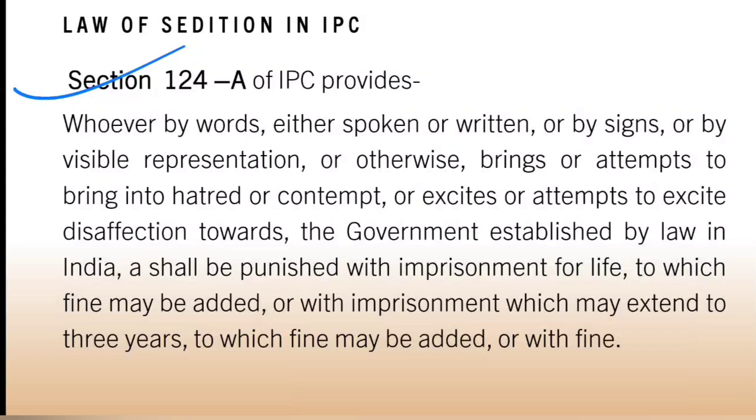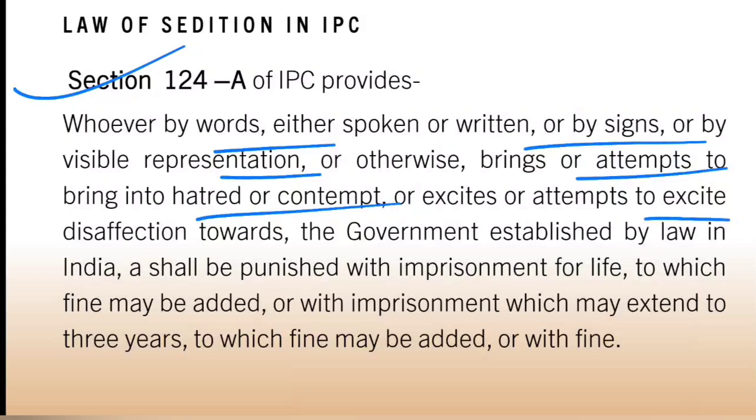Now 124A provides: whoever by words, either spoken or written, or by signs, or by visible representation, or otherwise, brings or attempts to bring into hatred or contempt, or excites or attempts to excite disaffection towards the government established by law in India.